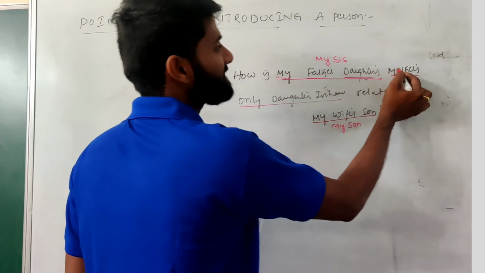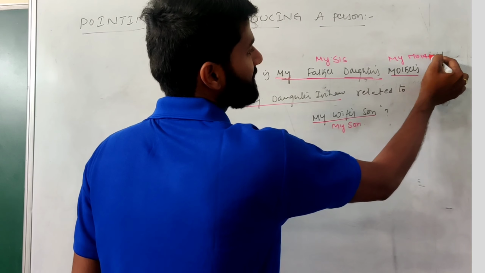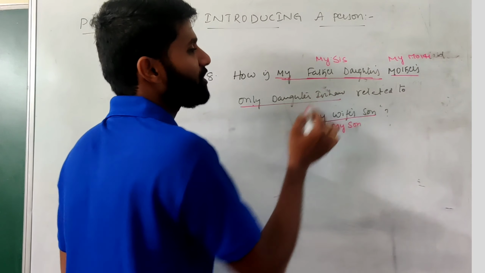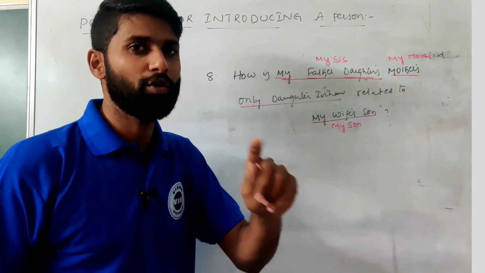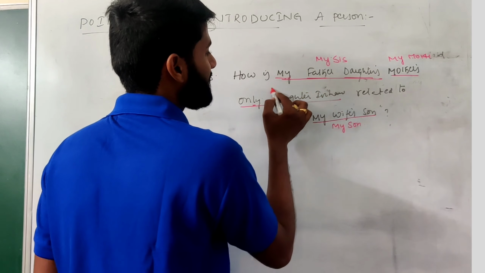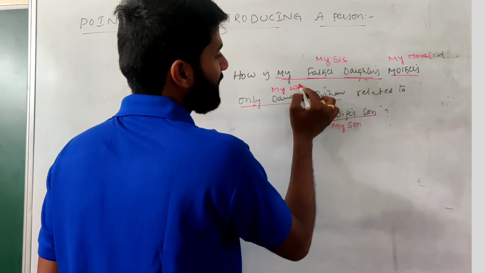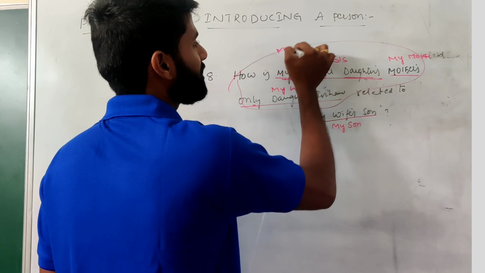My sister's mother is my mother. Then see, my mother's only daughter-in-law only means my mother having an only son, that is myself only. My mother's only daughter-in-law is my wife. So for this entire line, my answer is my wife.